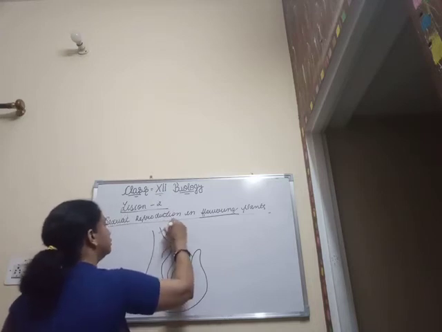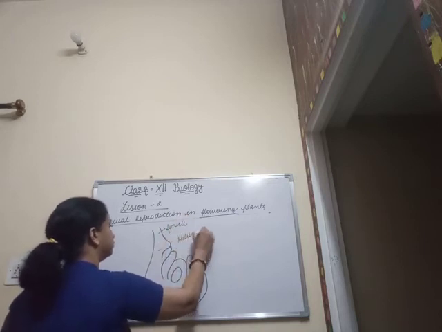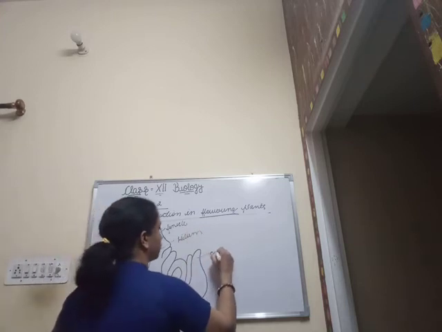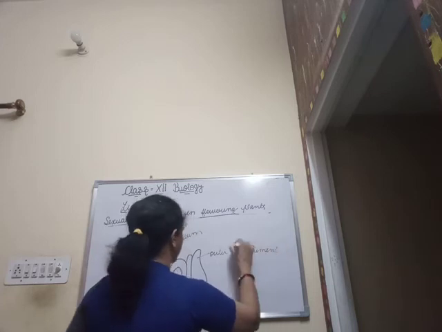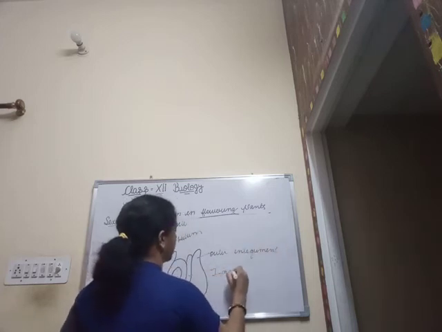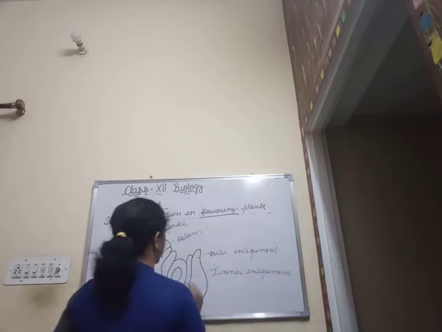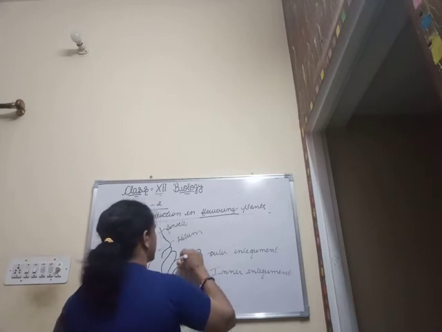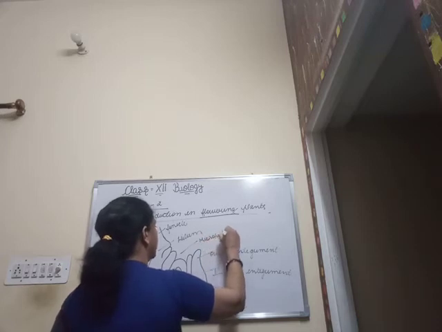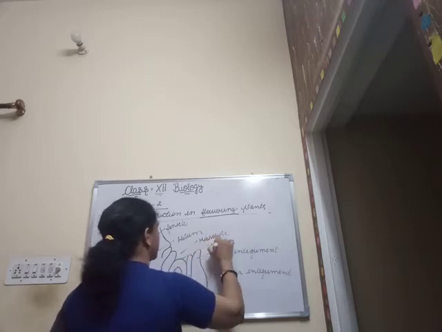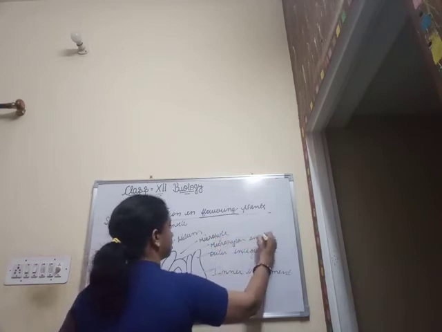This is the funicle, this is the hilum, outer integument, this is the inner integument, this is the micropyle and oblique pole.